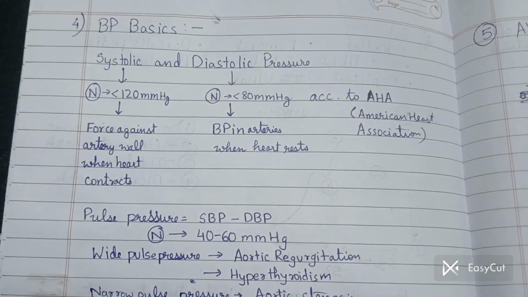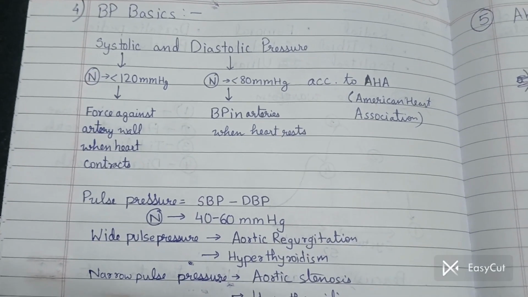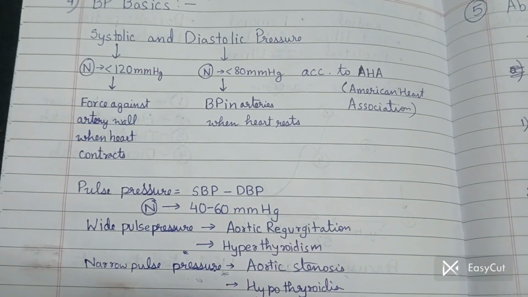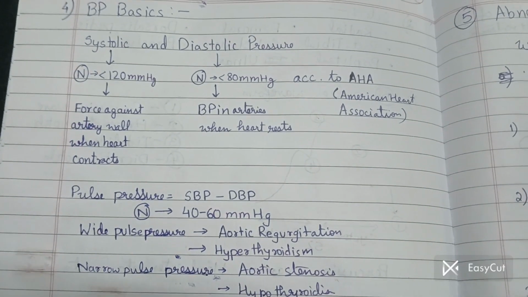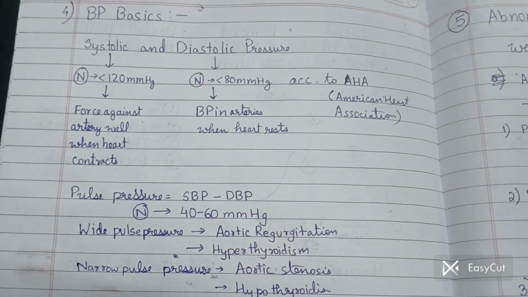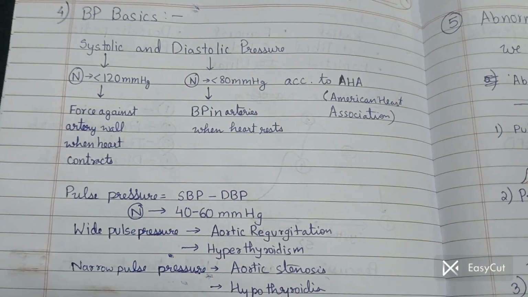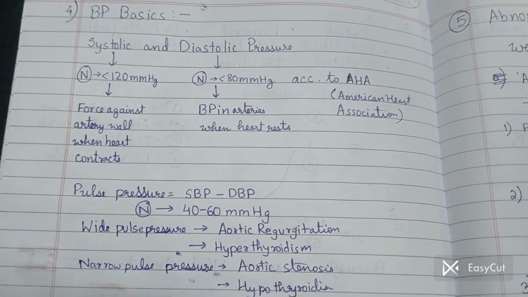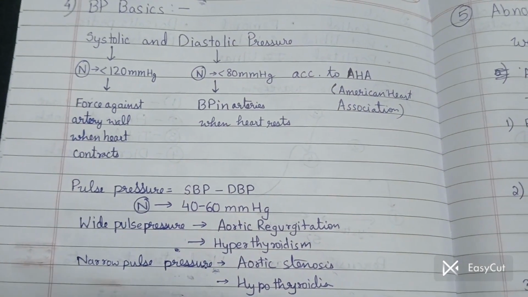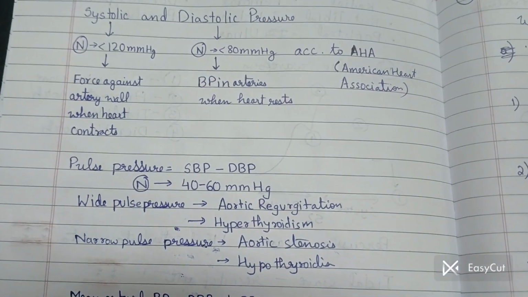Systolic pressure is always more than diastolic. So as you can see, in the normal 120 by 80, the pulse pressure will come as 40. But we generally keep a range because humans are imperfect and variations are bound to occur. So pulse pressure is taken as 40 to 60 mm of Hg.